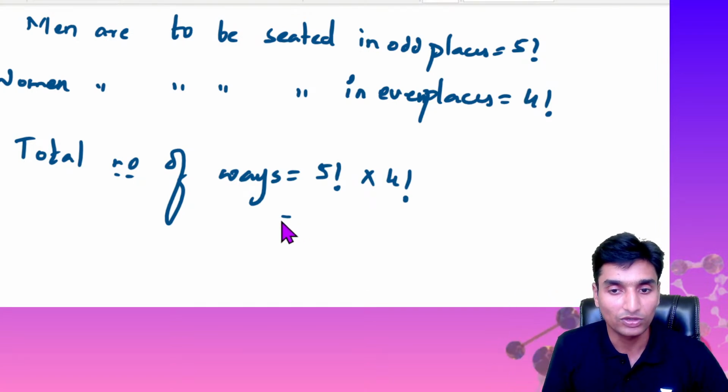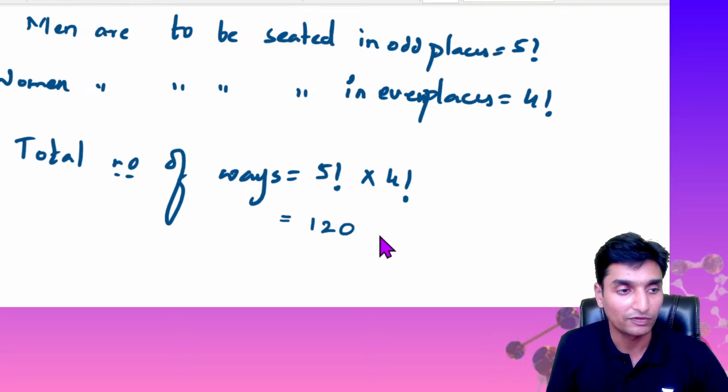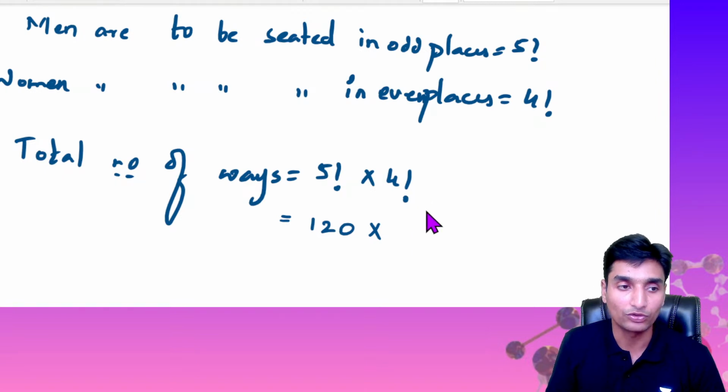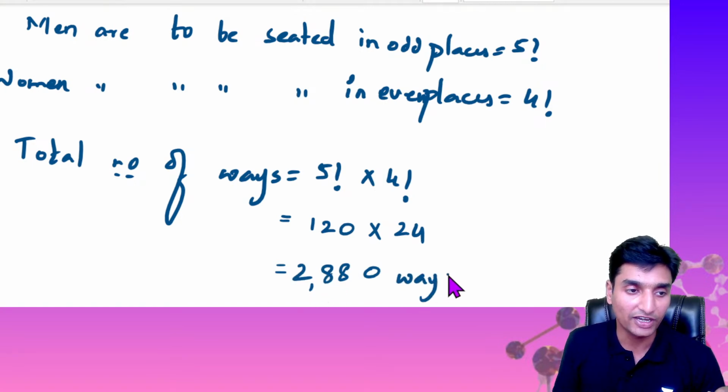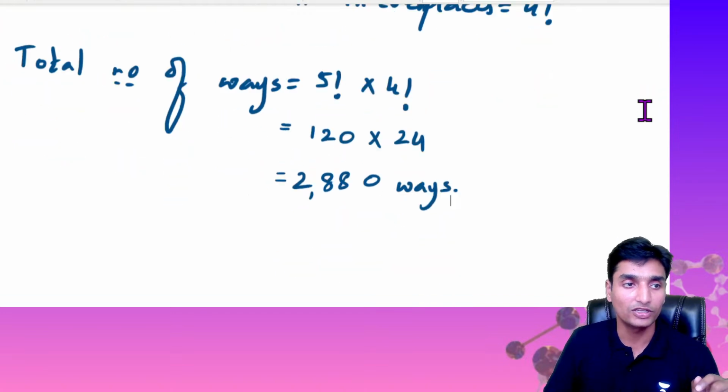So 5 factorial is nothing but 120, 5 into 4 into 3 into 2 into 1, guys, into 4 factorial, which is 24, 4 into 3 into 2 into 1. So 120 into 24: 0, 24 into 2 is 48, 4, 24 plus 1, 28, 80. So 2880 ways, guys. Totally